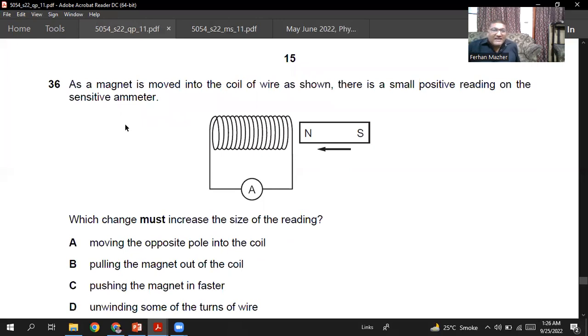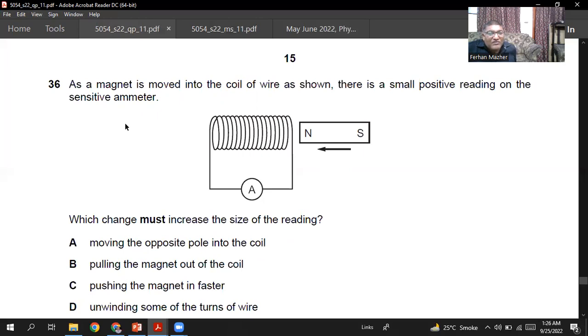Okay. As a magnet is moving into the coil of wire as shown, there is a small positive reading on the sensitive ammeter. Which change must increase the size of the reading? Moving the opposite pole into the coil, no, it only changes the direction of the EMF.